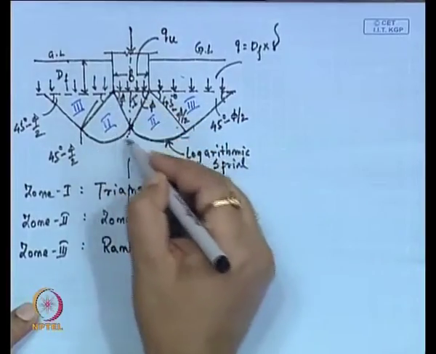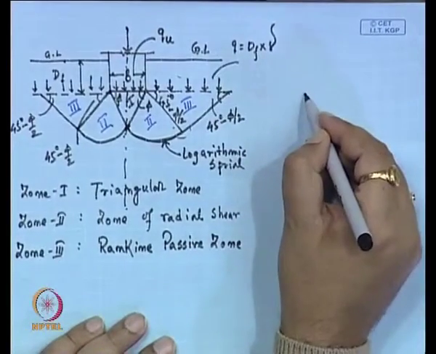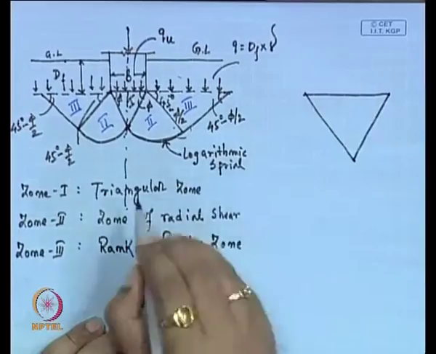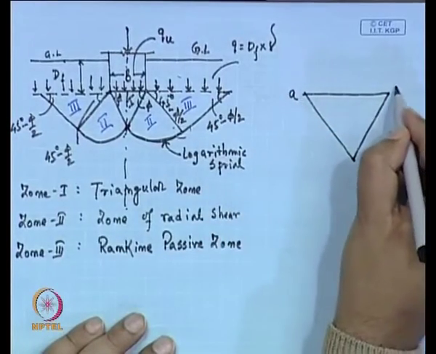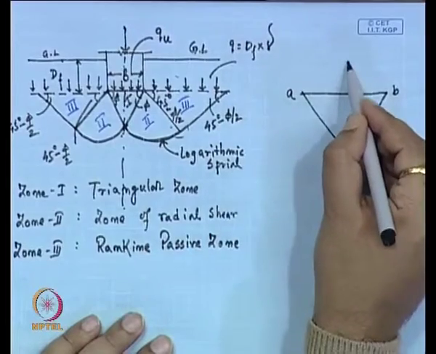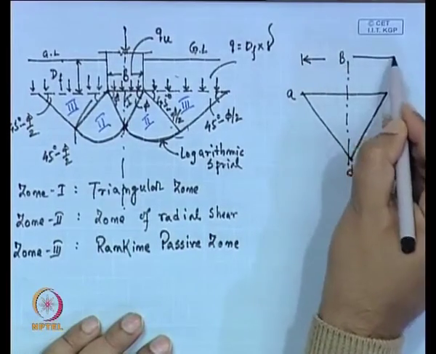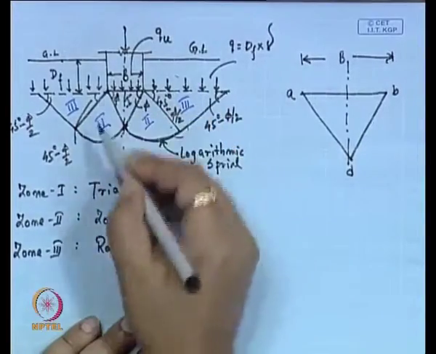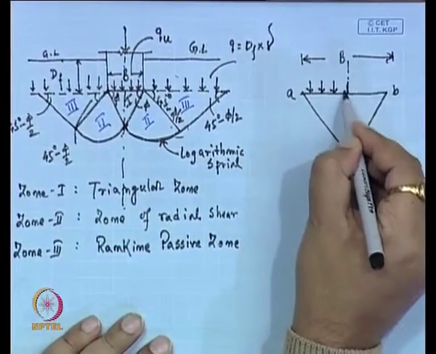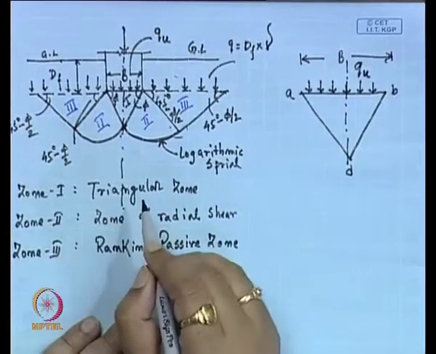Now, if I draw the free body diagram of the triangular portion, here we can say this is A, B and D, and this is the center line, and this is the width of the footing, that is B. So, this triangular portion we are drawing here, and this load that is acting will be Q u, the ultimate bearing capacity or load carrying capacity.